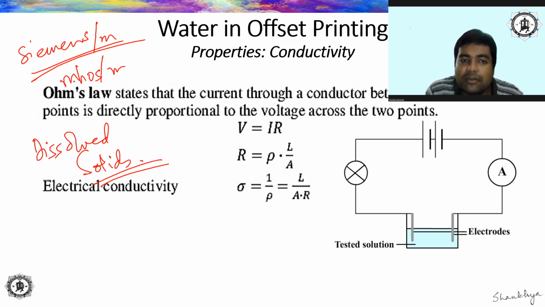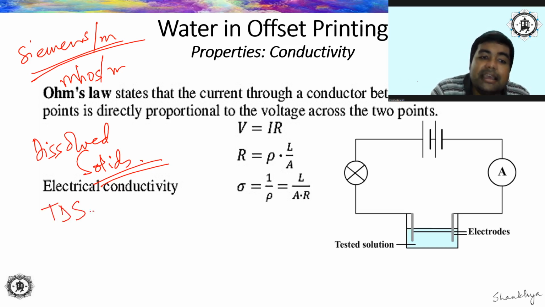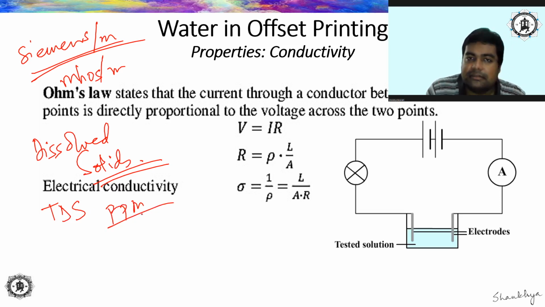We have a pen type instrument in our lab using which we can measure the total amount of dissolved solid, or the TDS, in ppm, parts per million. Depending upon the total amount of dissolved solid, we can call the water hard, soft, etc.